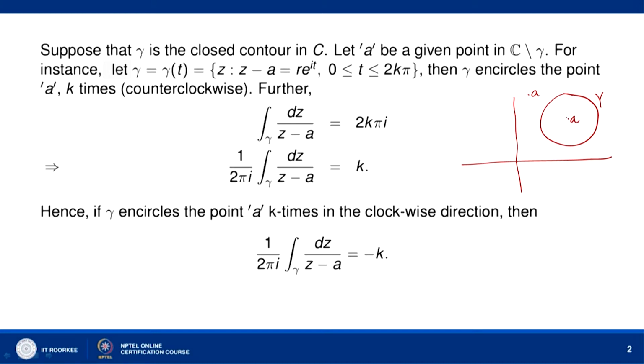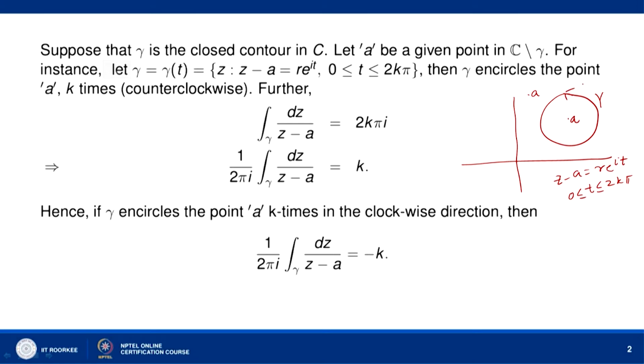Here we are considering the particular case where A is inside the circle gamma, and the equation of the circle gamma is z minus a equal to r e to the power I t. Now, t varies from 0 to 2 k pi. This means that we are moving along gamma k times. We are taking a round of the point A along gamma k times. That means gamma encircles the point A k times in the